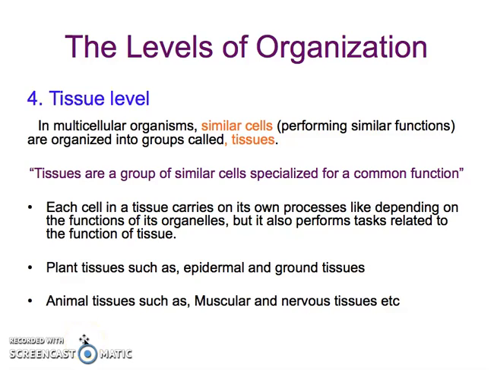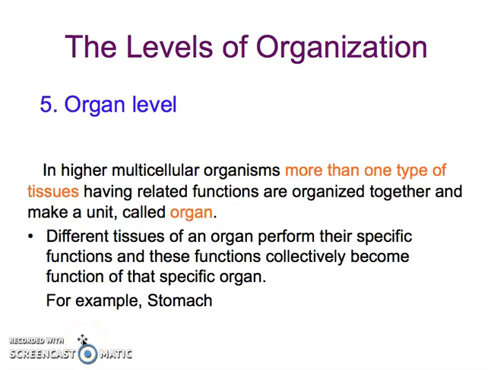The next level that we are going to have is the organ level. When I'm talking about organs, in higher multicellular organisms, more than one type of tissue having related functions are organized together and make a unit called an organ. So in higher multicellular organisms, we have more than one type of tissue having related functions organized, which means that there are cells which are not sharing one common function, rather they are different types of cells.